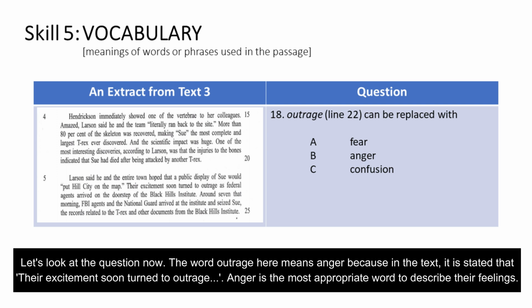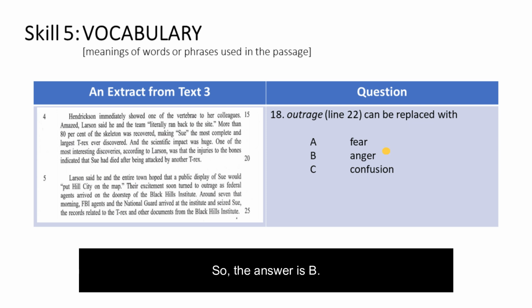Let's look at the question now. The word outrage here means anger, because in the text it is stated that their excitement soon turned to outrage. Anger is the most appropriate word to describe their feelings. So, the answer is B.